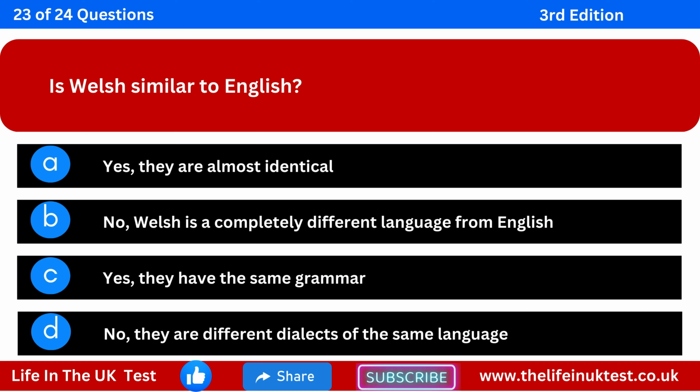Is Welsh similar to English? Option A, yes, they are almost identical. Option B, no, Welsh is a completely different language from English. Option C, yes, they have the same grammar. Option D, no, they are different dialects of the same language.